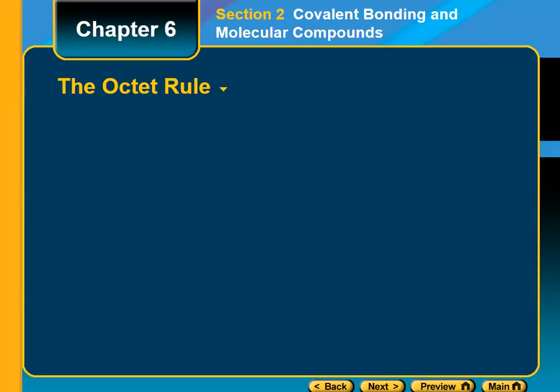Today, inshallah, we're going to pass to another part, which is the octet rule. What is the octet rule? As we know, all noble gases are stable. Anyone could remind me why noble gases are stable, guys? Anyone have an idea? No one? Because their energy levels are filled. Yeah, so we said that because their outermost energy level is filled.